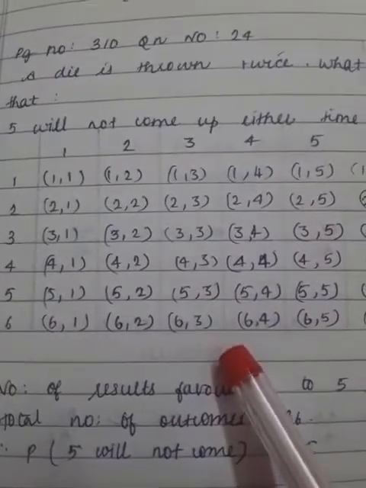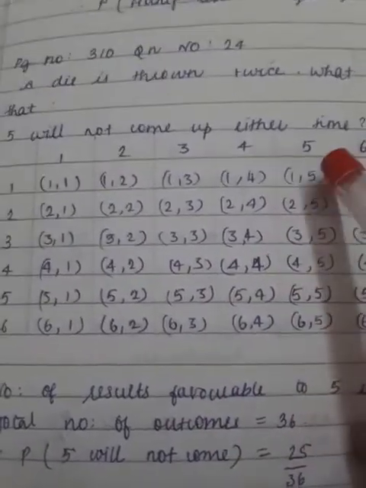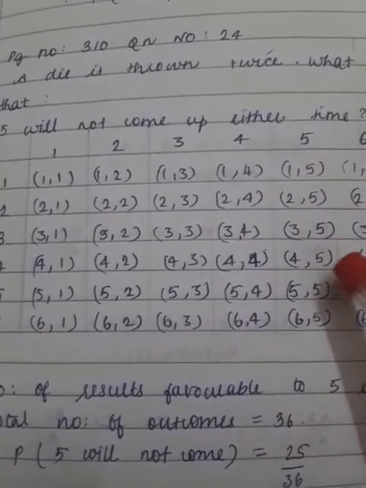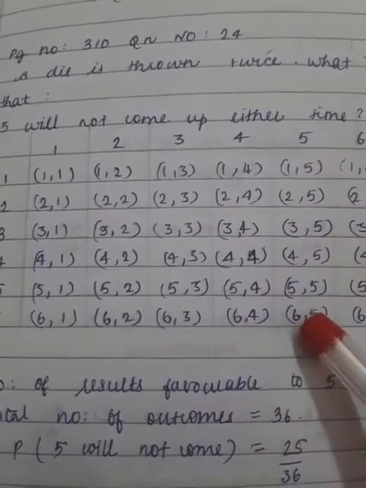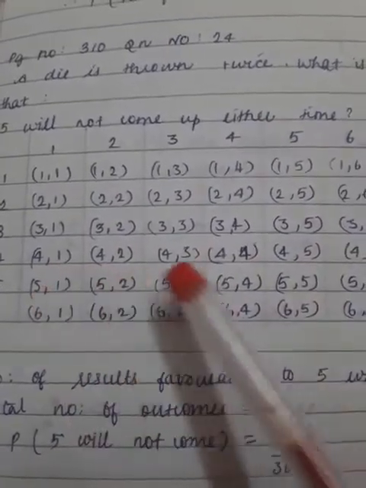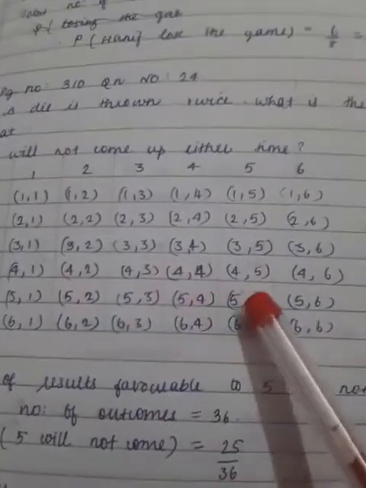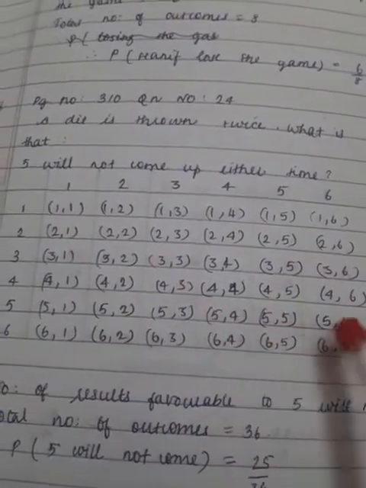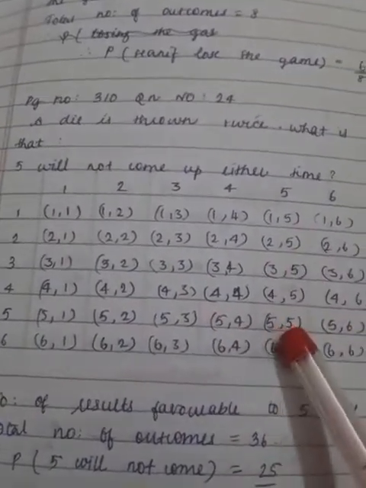In which outcomes will 5 come up? 1 5, 2 5, 3 5, 4 5, 5 5, 6 5, that is 6 outcomes, and 5 1, 5 2, 5 3, 5 4, 5 5 we already counted, so 5 6. These 5 and the 6, so 6 plus 5 is 11 outcomes having 5.